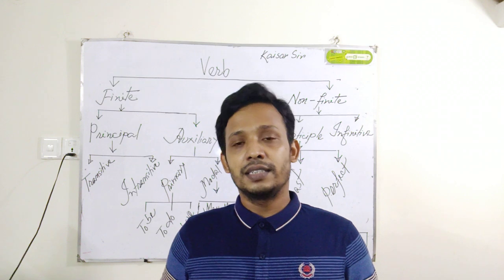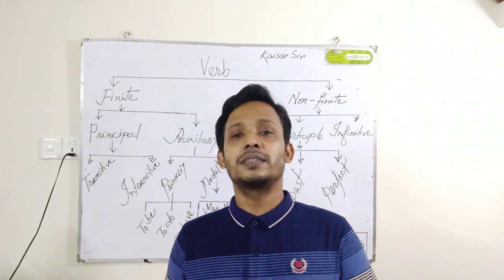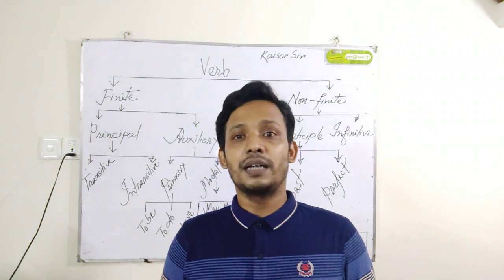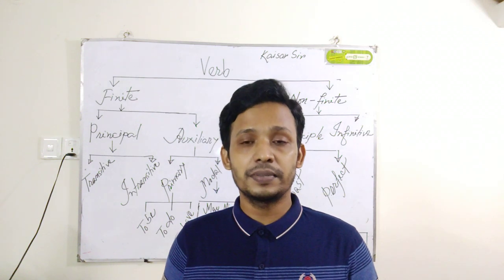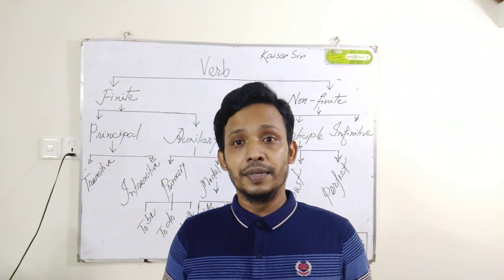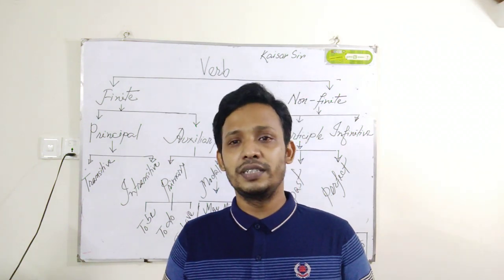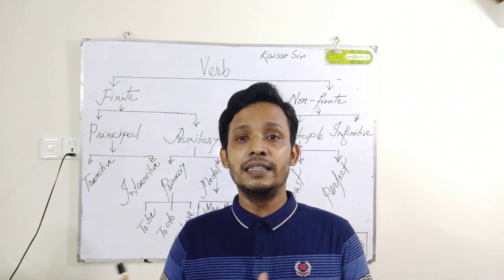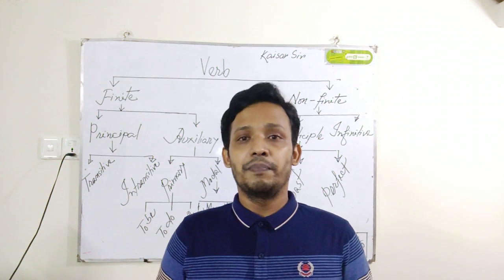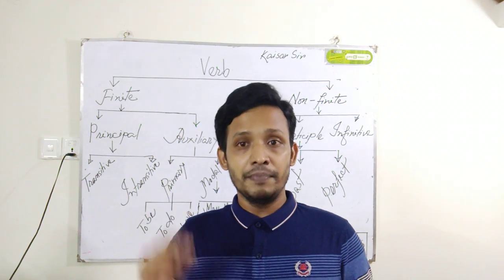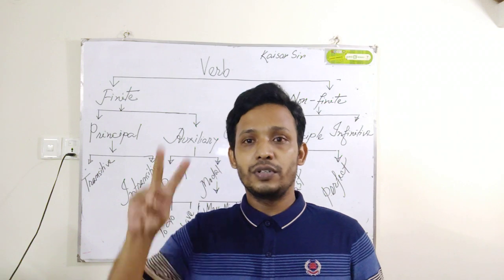We see that some verbs are regular verbs, some verbs are irregular verbs, some verbs are classified as principal verbs, some are non-finite verbs, some are finite verbs. So there are a lot of differences in different verbs, but basically we have to keep in mind that verb is of two types.